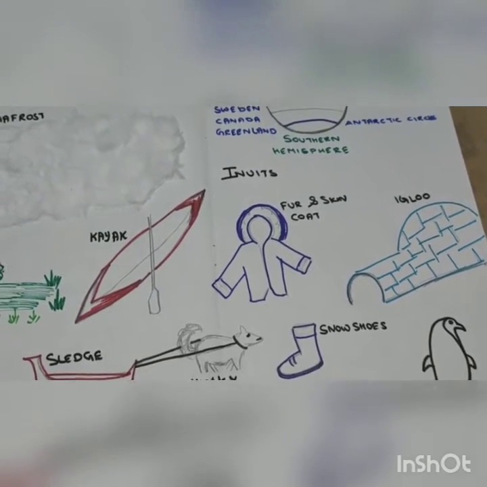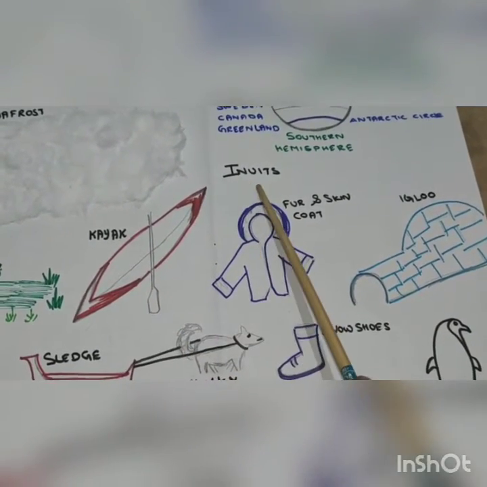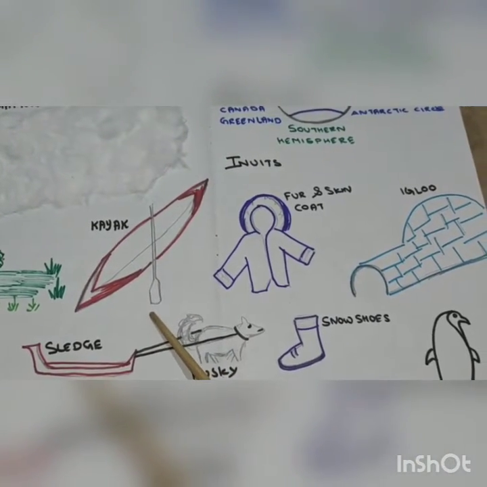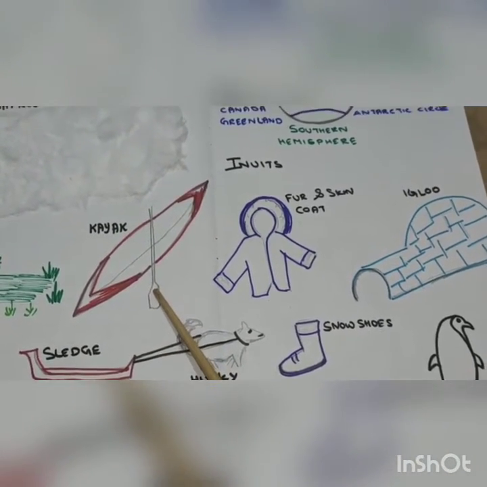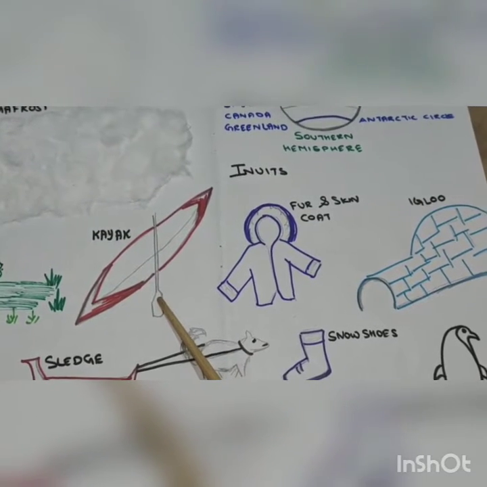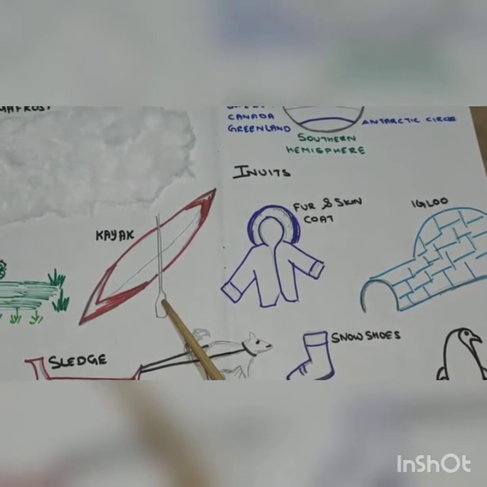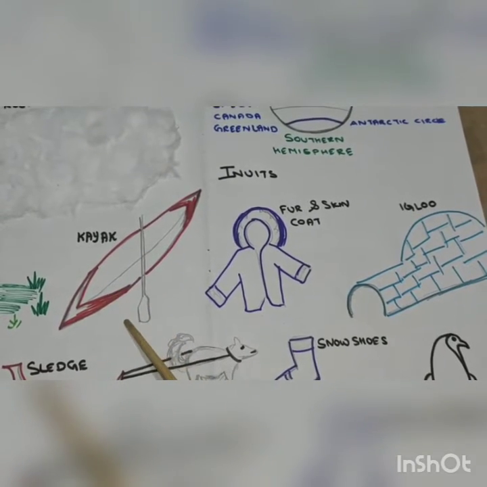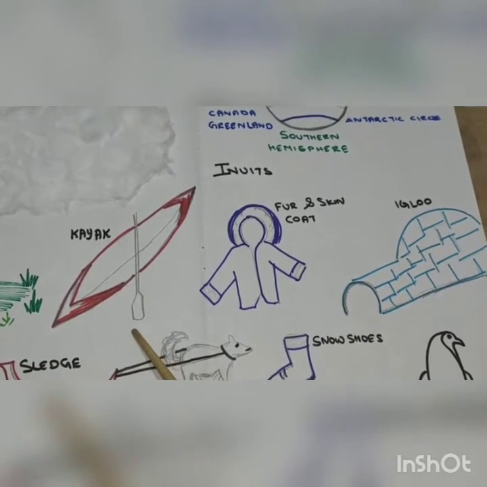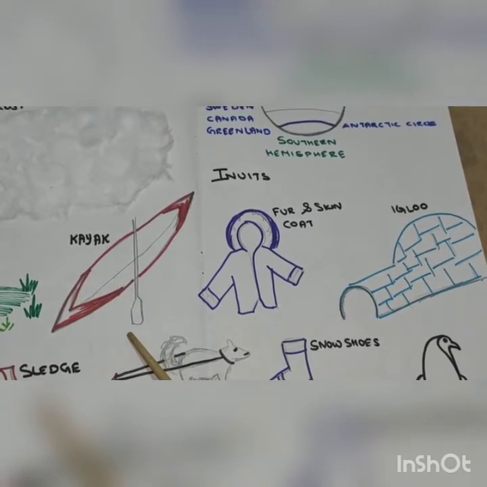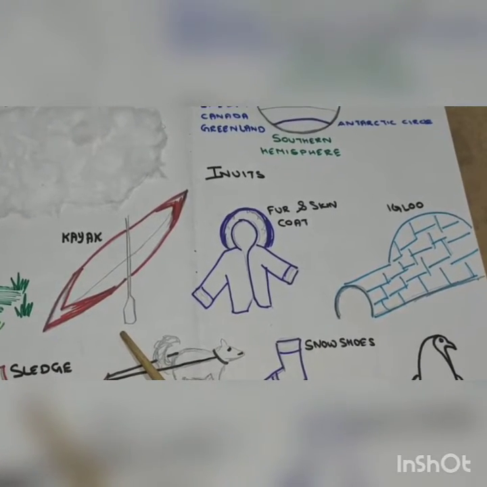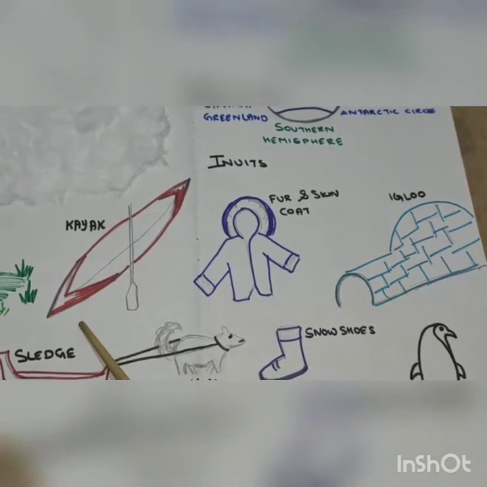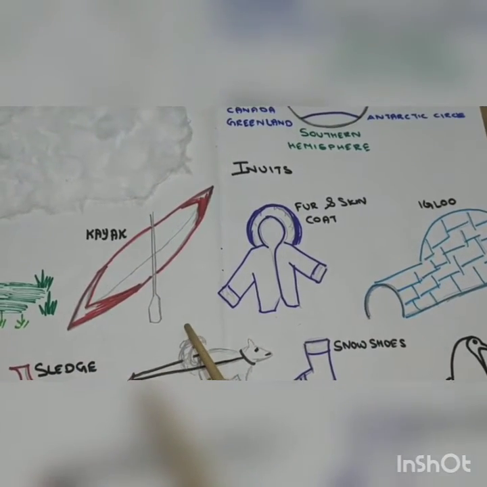The main occupations of the Inuits are hunting, reindeer herding, fishing and fur trapping. They live with whatever little resources are available to them. They use snow, ice, bones of animals and animal skin to make weapons, houses and boats. The boats are called kayaks.